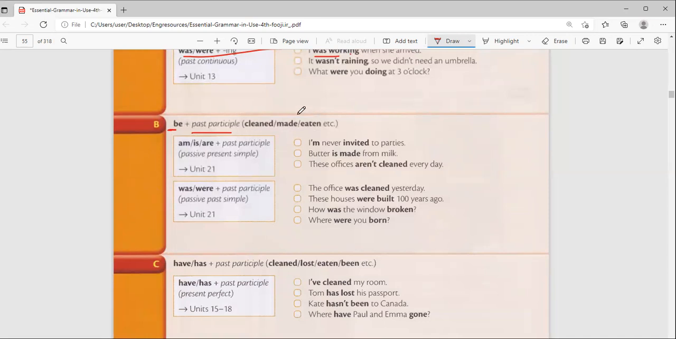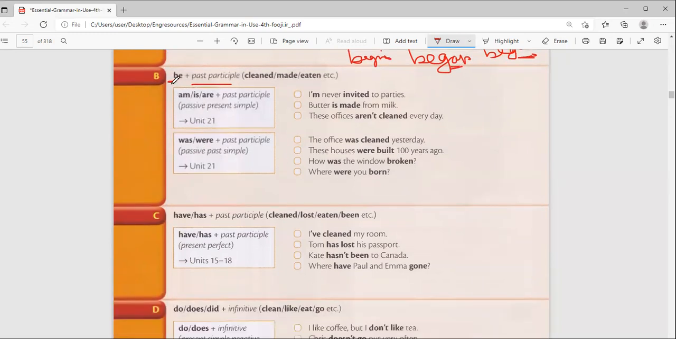Even begin. Past tense is began. But participle is begun. You know, U is short, A is the longest.